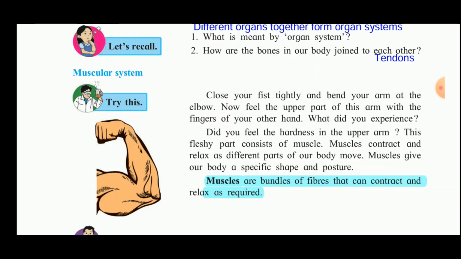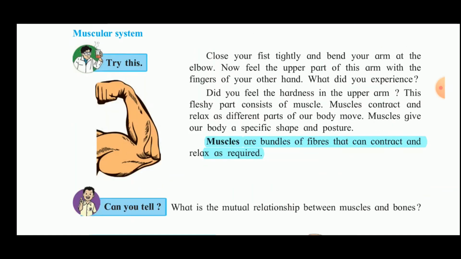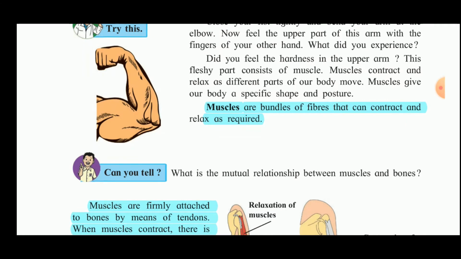Muscles are bundles of fiber that can contract and relax as required. Most of you must have tried this, and now also you can try. You bend the hand at the elbow and you can see the hardness in the upper arm. That is due to the muscles which are present in the upper arm.